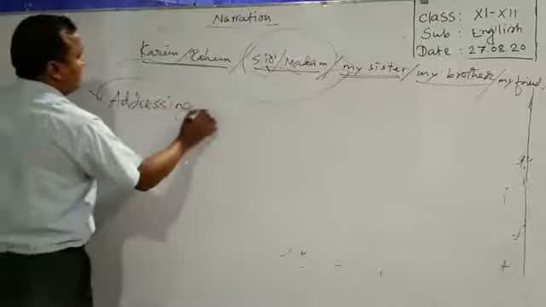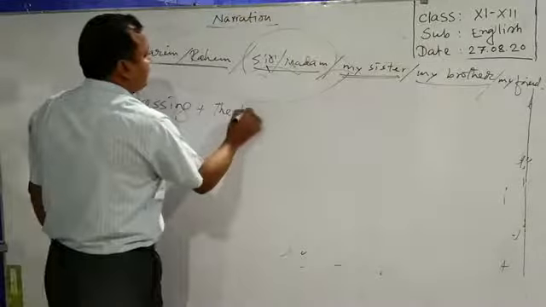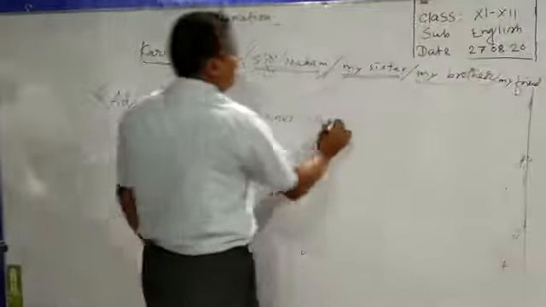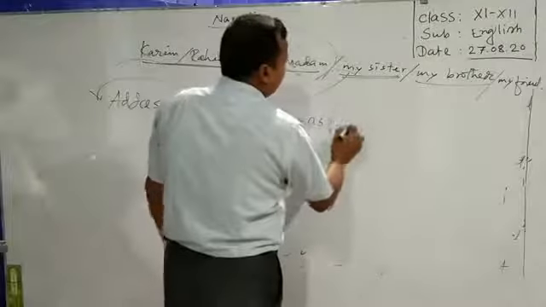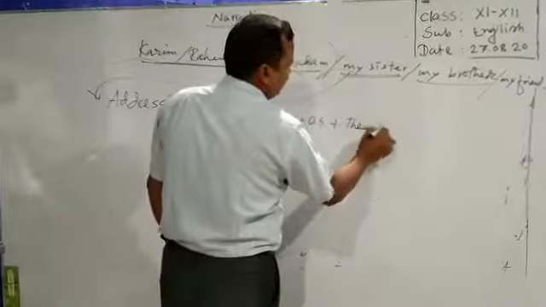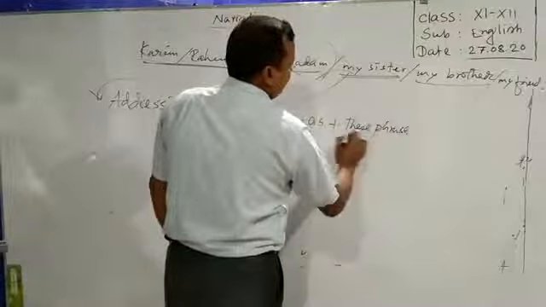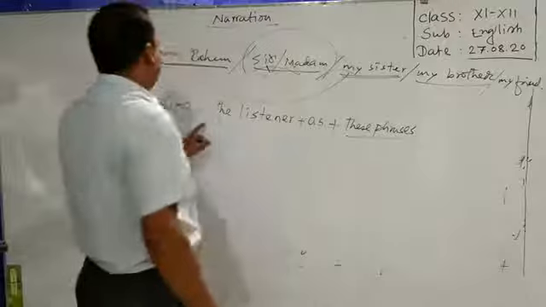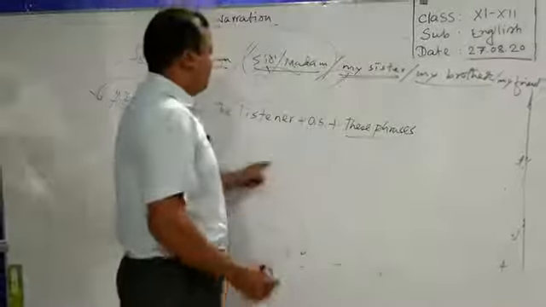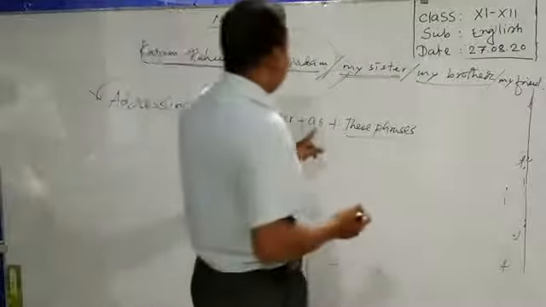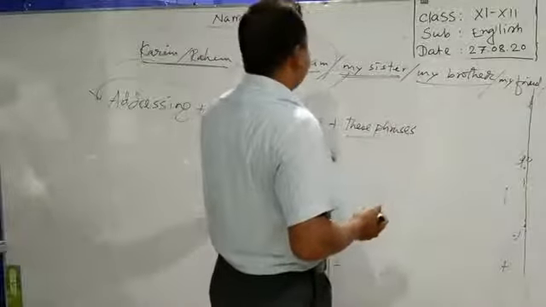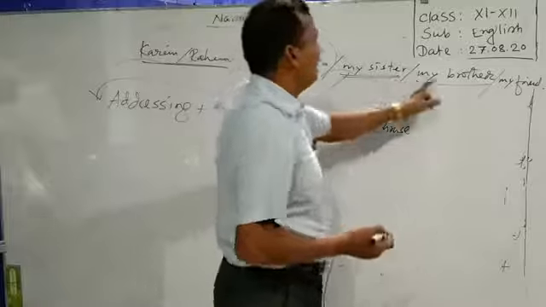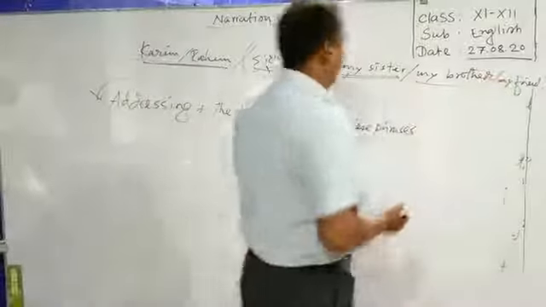Then we will use the listener, then we have to use as, then these phrases. So addressing will be followed by the listener, then we have to use as, a preposition here, and after this as we have to use these phrases, I mean my sister, my brother, my friend, and so on.